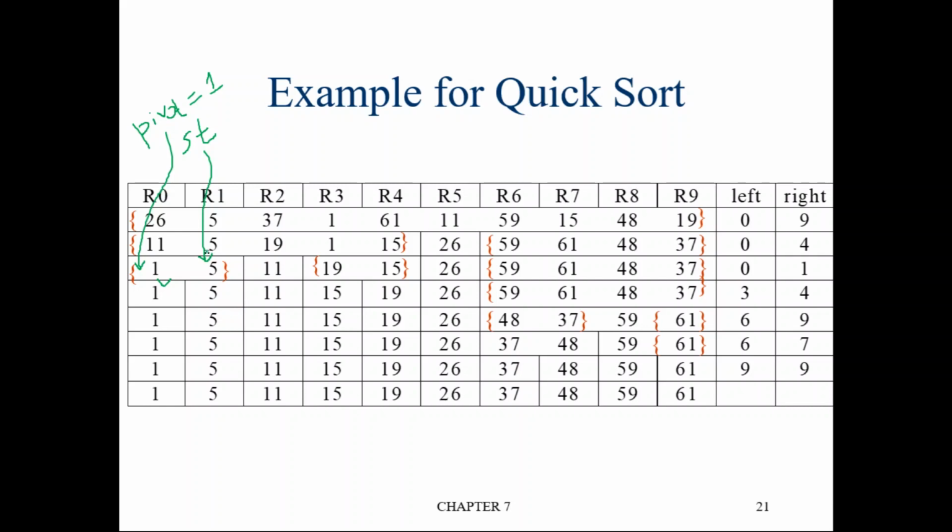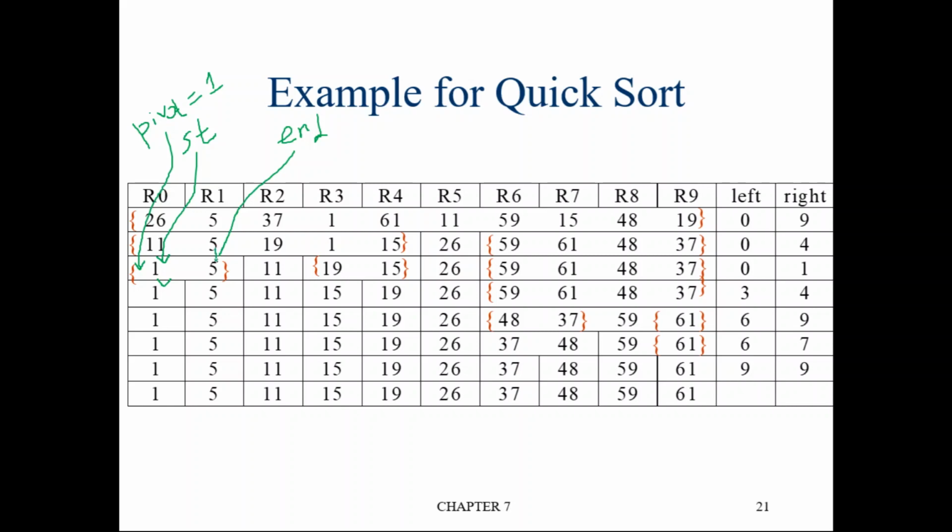Sorry, start is pointing to the 0th location. Start is supposed to point to the 0th location, so start is pointing to 0th location. And where is end pointing? End is pointing to the first location, because now the list contains only 2 elements.